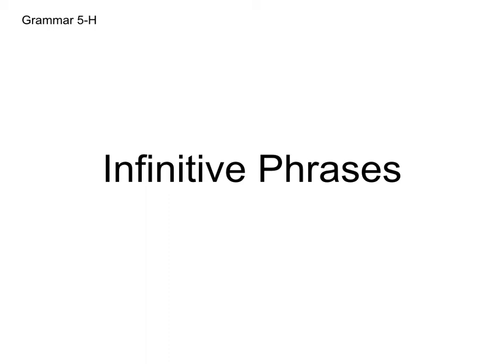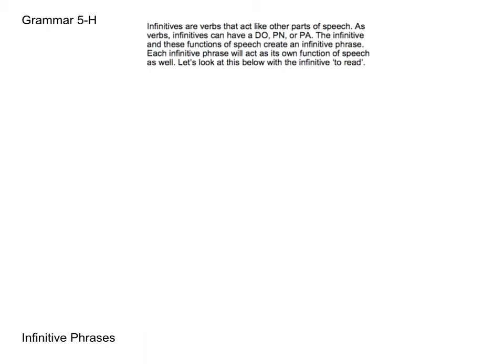So let's look at our explanation for infinitive phrases. I am going to just read the highlights over to you and we'll talk about one of the examples on the page. So let's remember, infinitives are verbals that act like other parts of speech. In this booklet, we're just going to focus on infinitives as nouns. So you don't have to worry about the adjectives and adverbs right now. So as verbs, infinitives can have their own direct object, predicate nominative, or even predicate adjective. When you have the infinitive and these functions of speech creating a phrase, it's going to be an infinitive phrase.